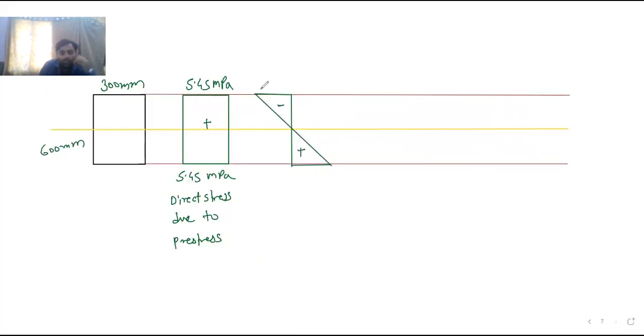It is 6.53 MPa. What name will you give it? Stress due to eccentricity. Okay. Next baseline.